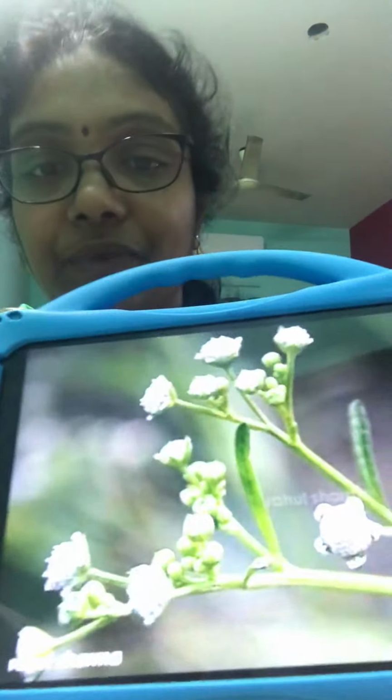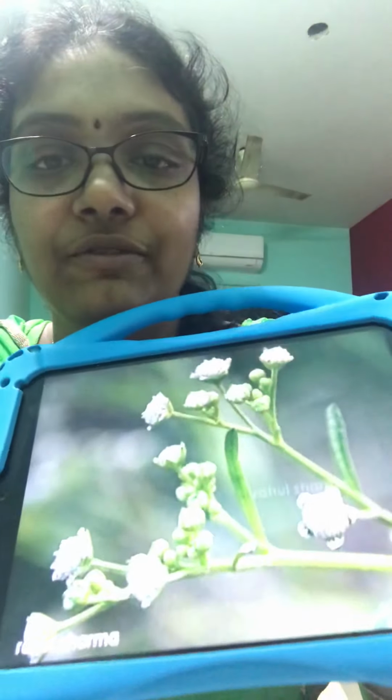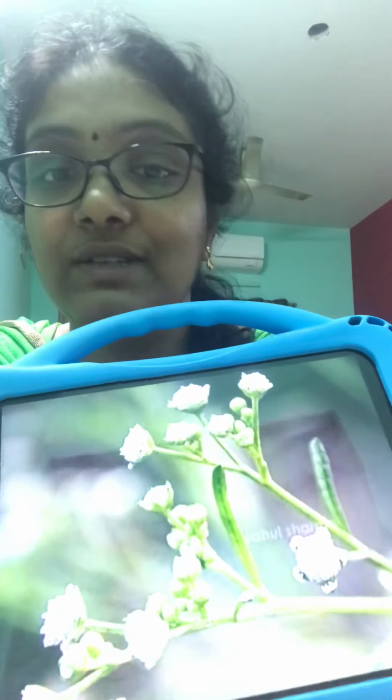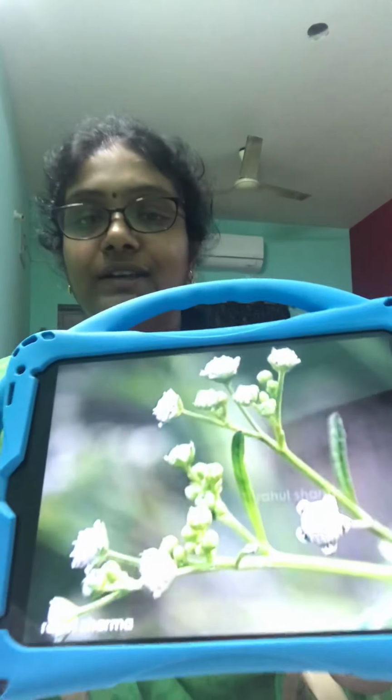The first one is the water hyacinth, next is the dandelion, and we are talking about only one more thing, parthenium. Parthenium flowers I'll show you. See, the third one is parthenium. You find it everywhere. You find it on the railway tracks, even on the roadsides also. This is the parthenium flowers.